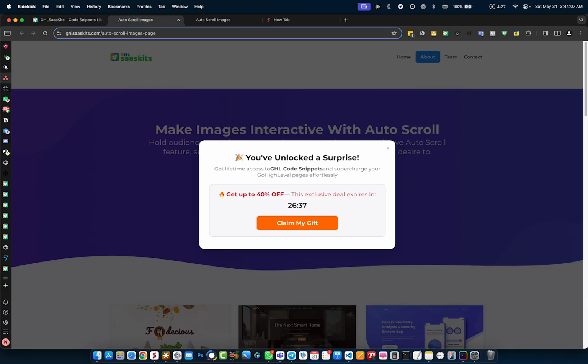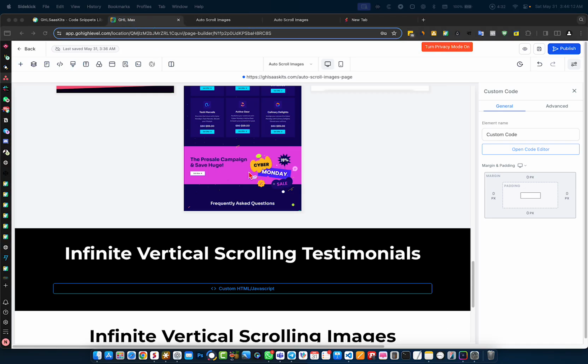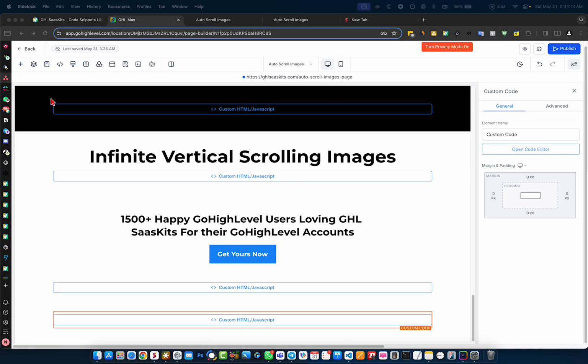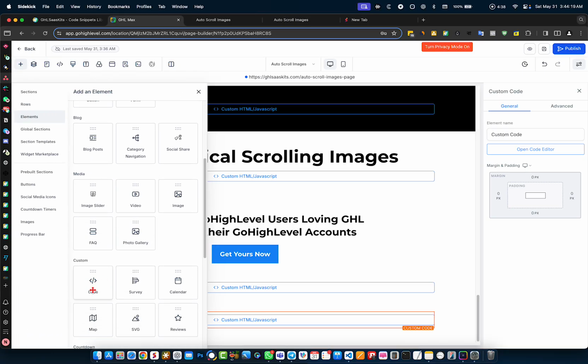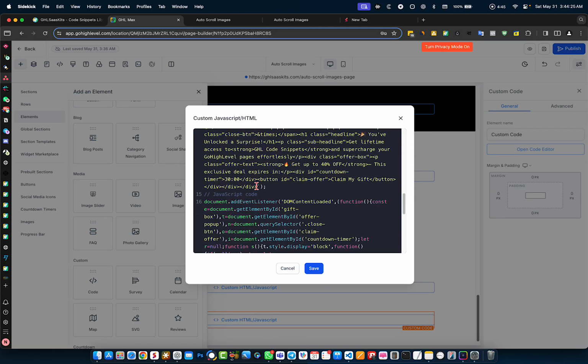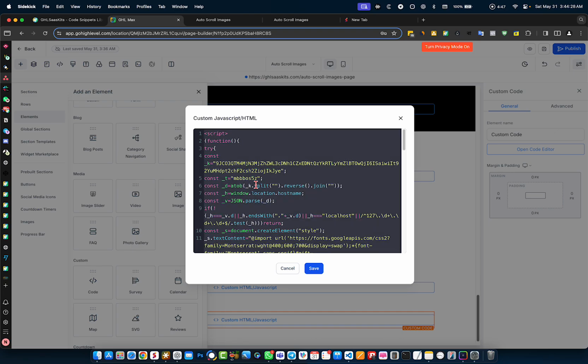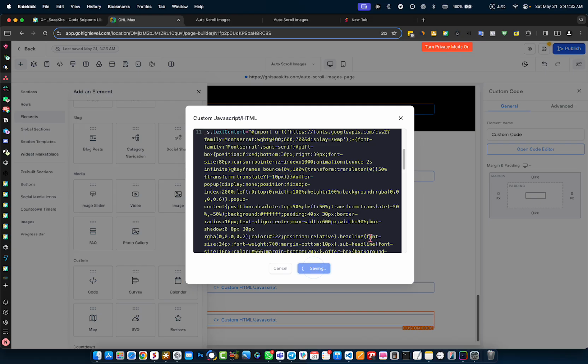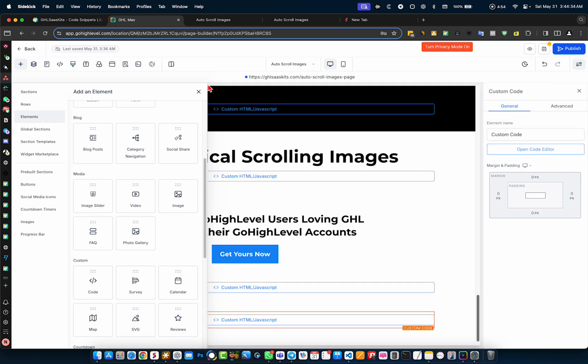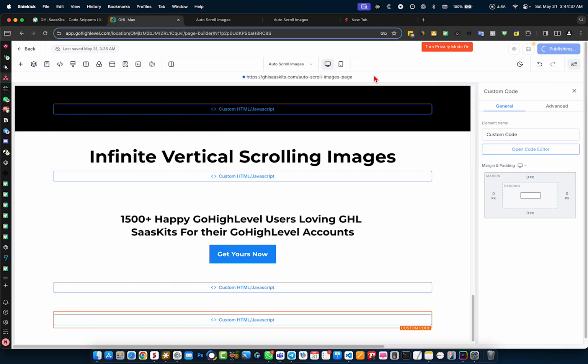In this example, here is the page where I want to install the code. Just get the HTML JavaScript code element from here, this one, and then open the code editor like this, and just paste the code here. So here it is. Once you're done, save it and then publish.